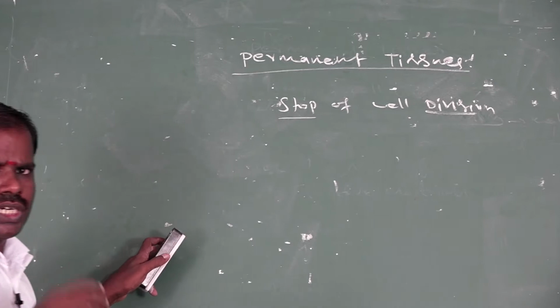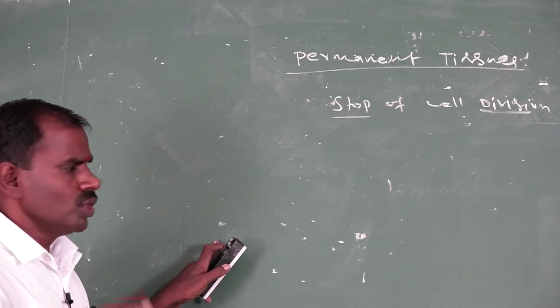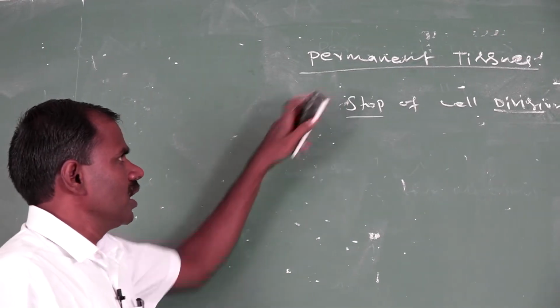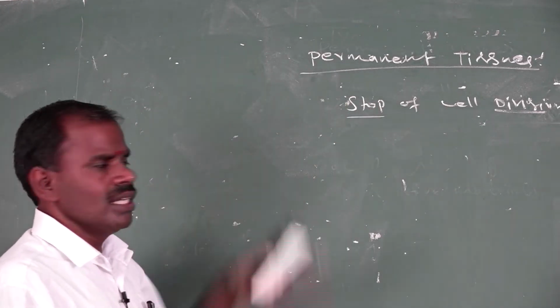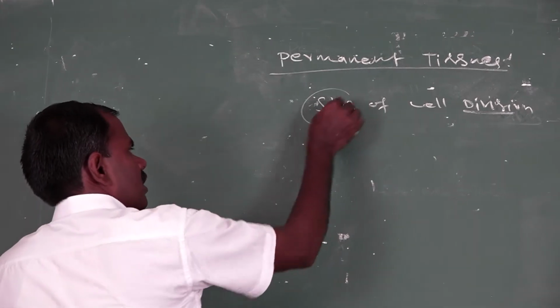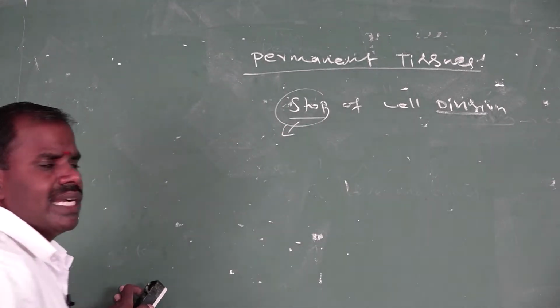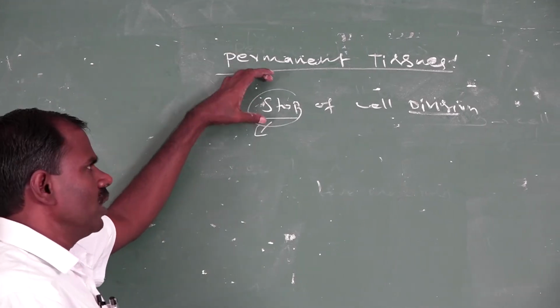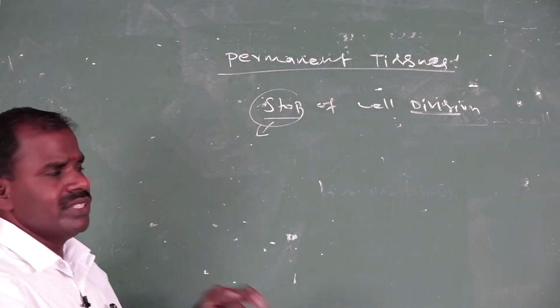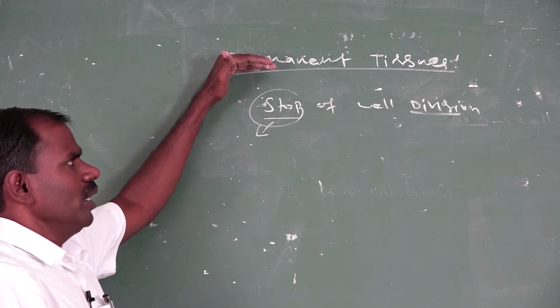A continuous state of cell division is called meristematic tissue. Tissue that does not continue dividing is called permanent tissue. When cell division stops, either permanently or temporarily, that type of tissue is called permanent tissue, because the cells are not able to divide.